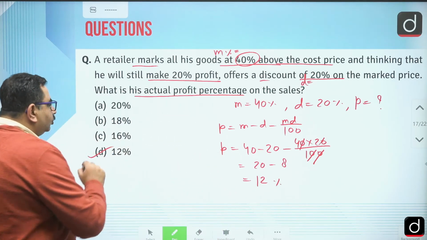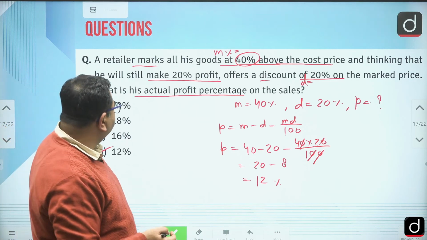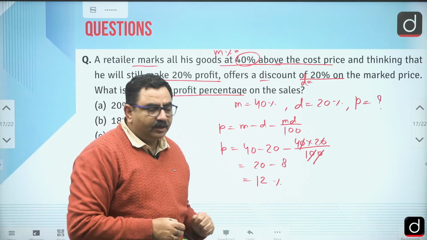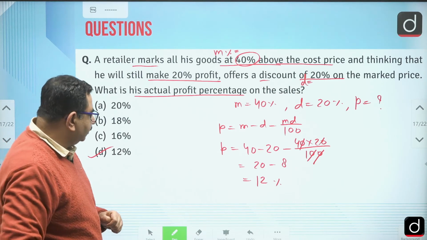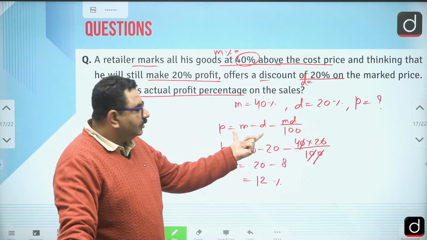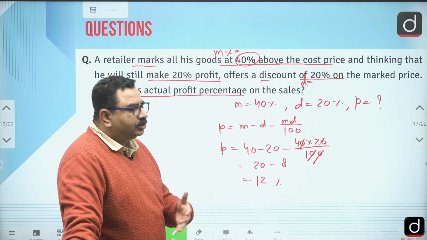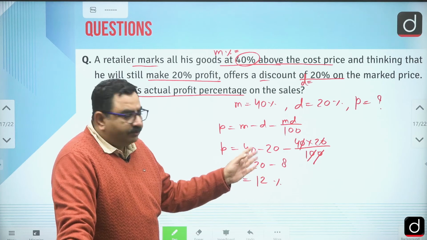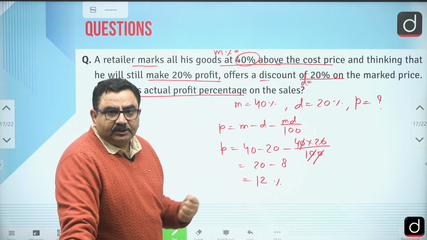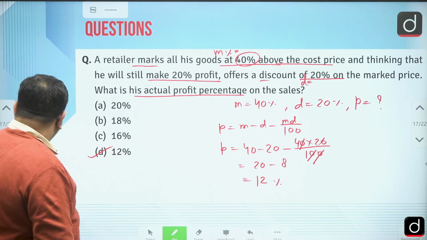So I can say actual profit percent would be 12%, not 20%, because this is not straightforward, right? So actual profit percent is 12%. Okay. So you can see the usage of again M minus D minus MD by 100. So I hope in the number of questions I have discussed till now, in I suppose 3 to 4 questions, I have given you the usage of this. Okay. So this is important. You can keep this thing in mind, right?